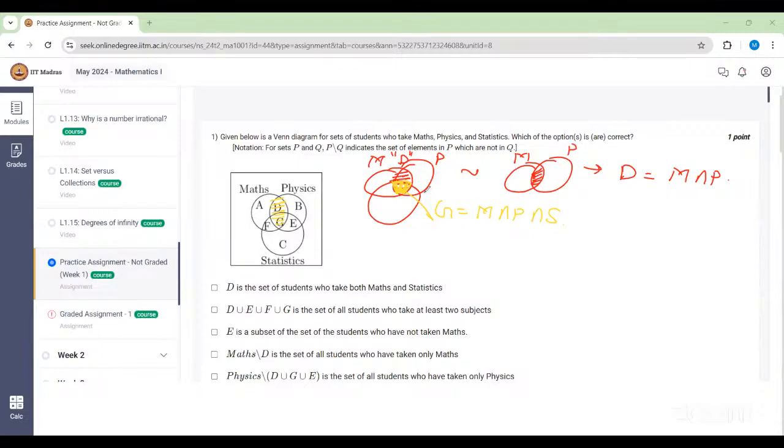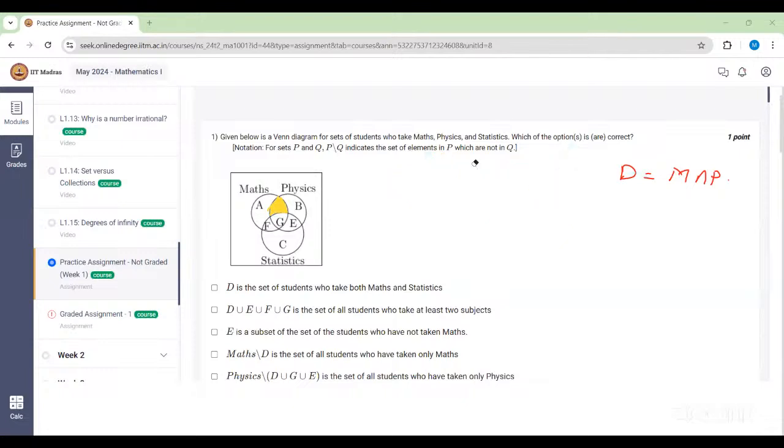How have you told that, ma'am? Because I felt that D is A intersection B minus A intersection B intersection C. You are saying that D is just this portion, not the G one? That is what I'm thinking. Maybe I'm right or wrong, you can explain to me. Actually, that could be true since these are written in this way.